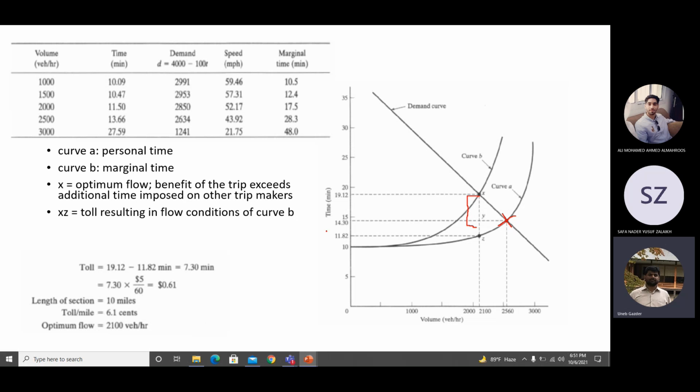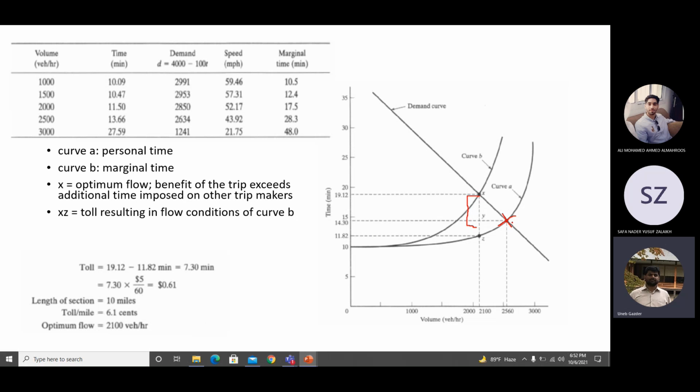Keep in mind you are not plotting the cost directly, you're plotting time. So from here to here, how much extra time does the user have to spend? This is 14.3, and at the new equilibrium point, it is 19.12. So if you let the demand go from here to this point, it will increase the travel time from 14.3 to 19.12.